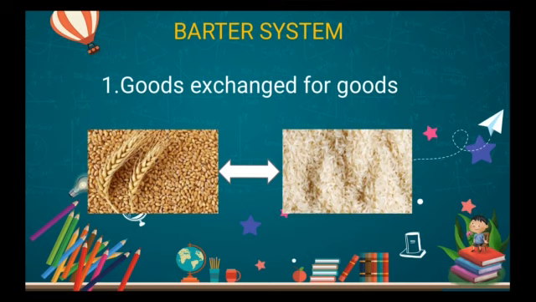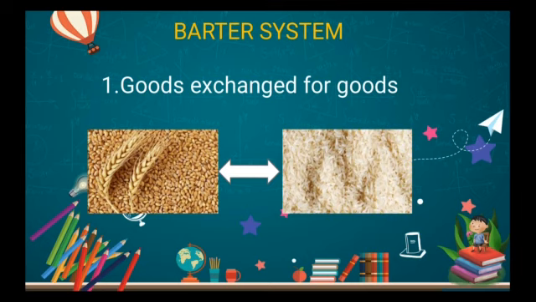Here you see there is rice, and on one side there is wheat. There will be two persons, one is A, another one is B. Now A and B want to exchange their goods, because in those periods we didn't have the invention of money at all. So at that time, they exchanged their goods. If today I have 20 kg of rice, and my family is very small, only 4 members, 20 kg of rice is too much, 10 kg is enough. If I have the excess, the surplus, I can exchange it with my neighbor or my friends. In those periods, they exchanged like that.